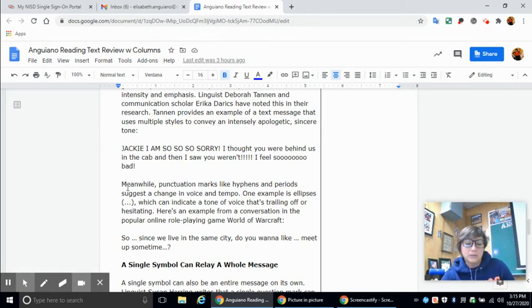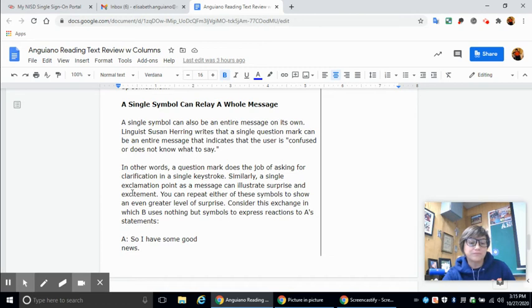A single symbol can relay a whole message. A single symbol can also be an entire message on its own. Linguist Susan Herring writes that a single question mark can be an entire message that indicates the user is confused or does not know what to say. In other words, a question mark does the job of asking for clarification in a single keystroke. Similarly, a single exclamation point as a message can illustrate surprise and excitement. You can repeat either of these symbols to show an even greater level of surprise.